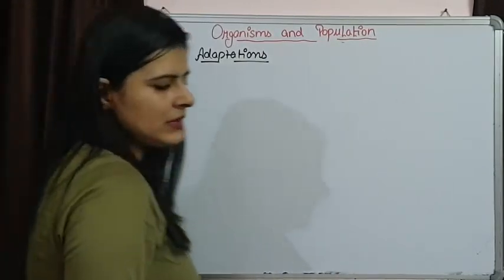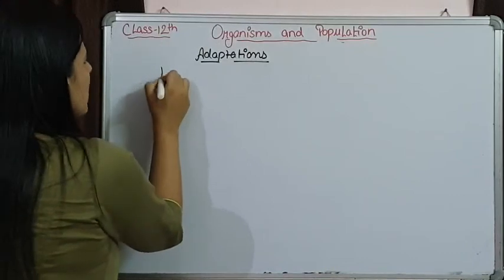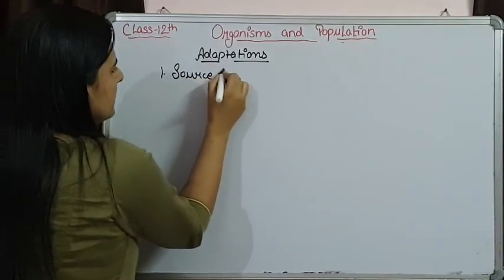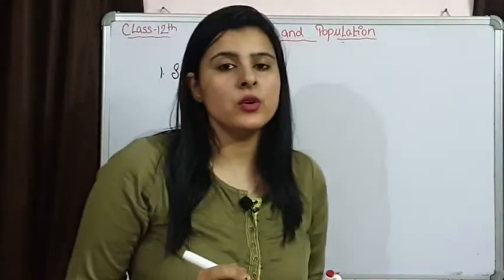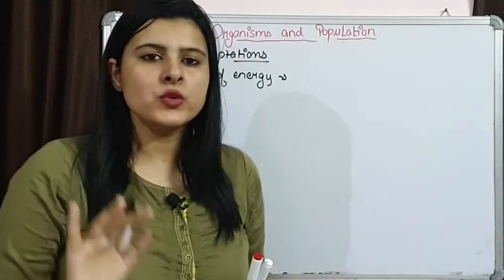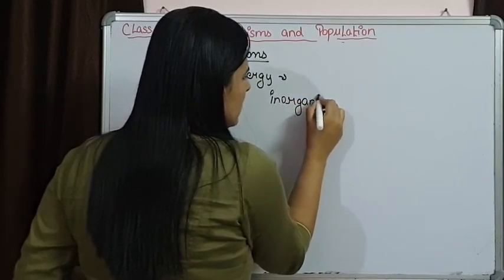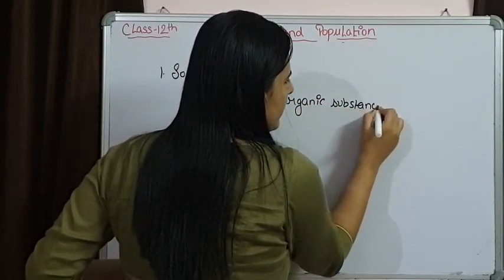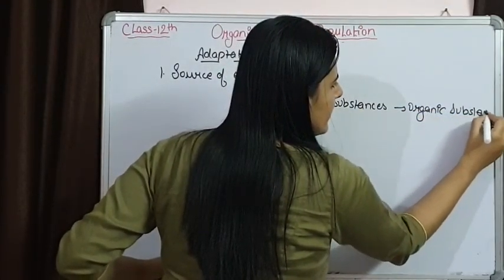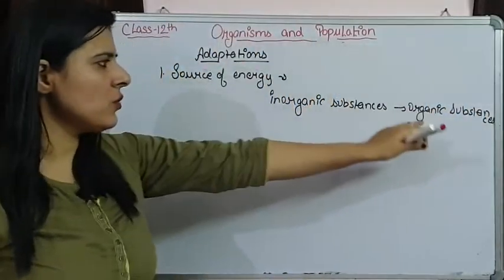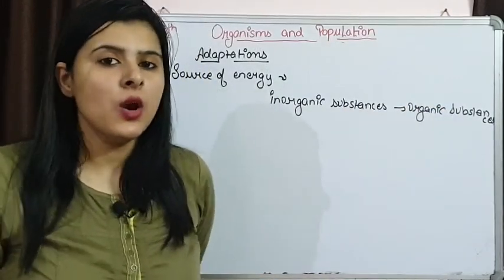The very first common thing is that it is a source of energy. The radiant energy that is falling on plants, they are using this radiant energy to convert inorganic substances into organic substances, and this energy is going to be stored in these organic substances, and these are used by plants as well as other organisms.